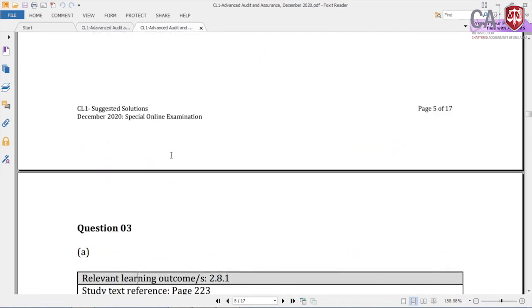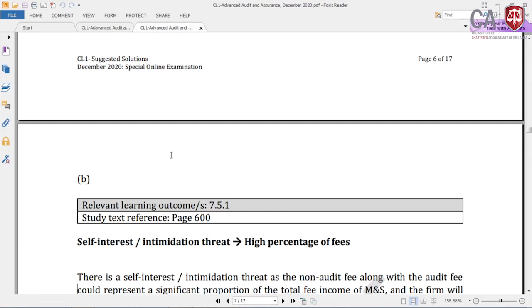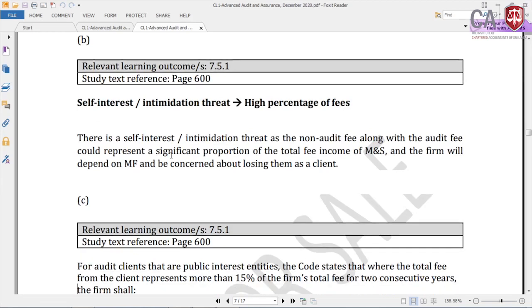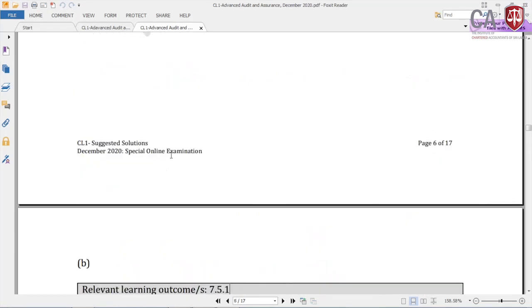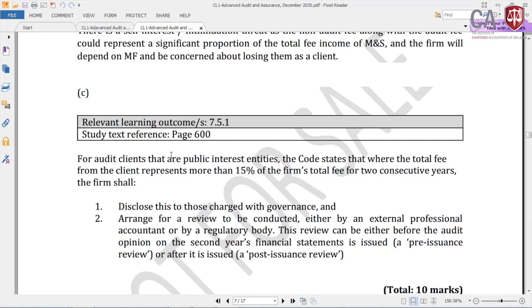So if you see that question, part B is self-interest and intimidation, due to the high percentage of fees, which I explained to you. Part C is: for audit clients that are public interest entities, the Code states that where the total fees from the client represent more than 15% of the firm's total fees for 2 consecutive years, the firm shall disclose this to those charged with governance and arrange for a review to be conducted, either by an external professional accountant or by a regulatory body.